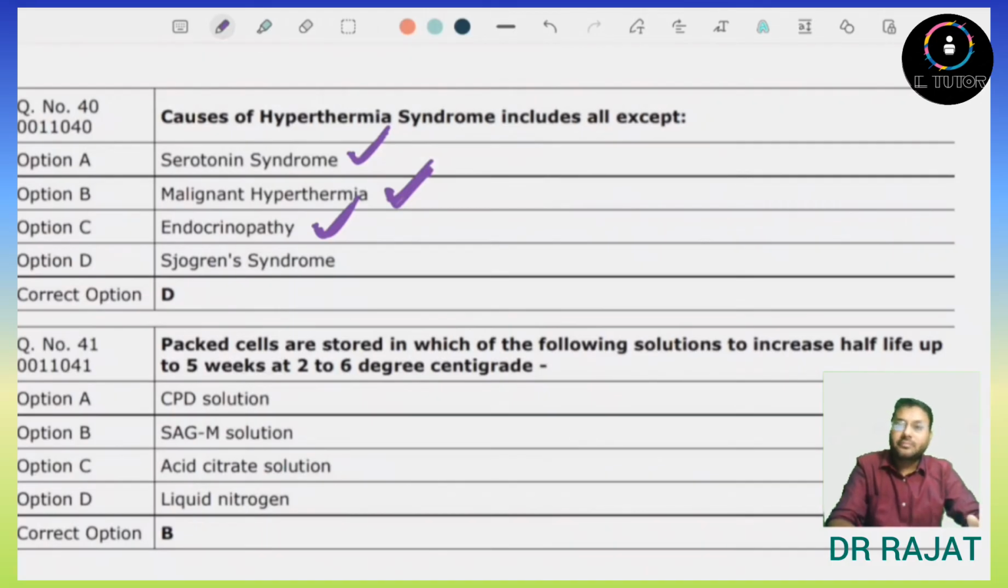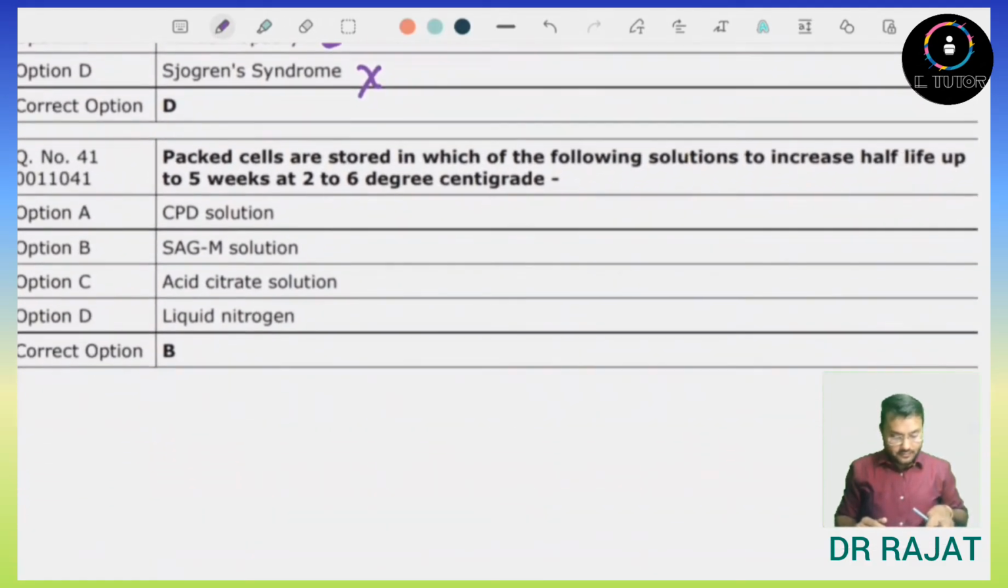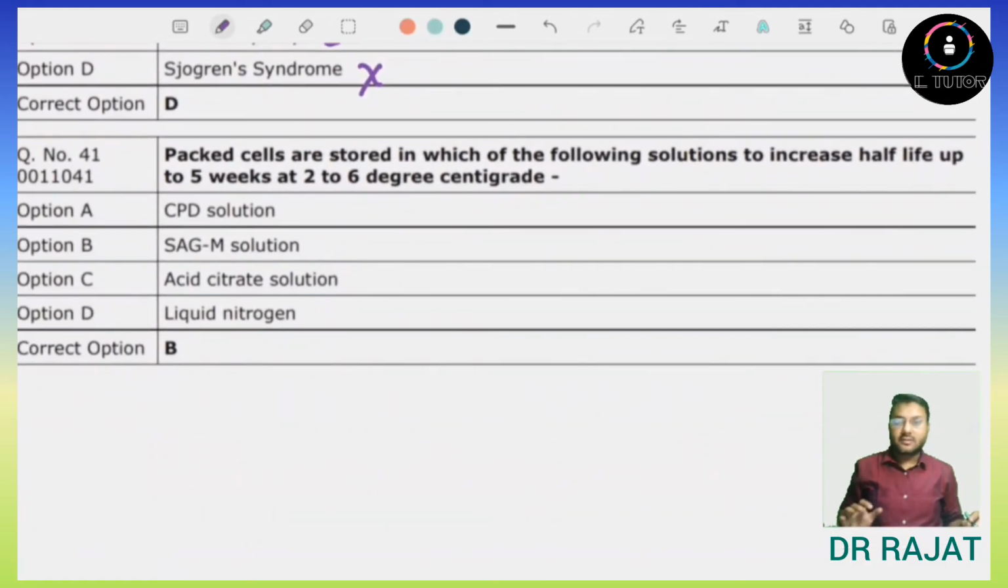then it is true that in a hyperthyroidism, hyperthermia will be there. Option number D, Sjogren's syndrome. No, Sjogren's syndrome is not related to the hyperthermia. Either the body temperature is normal or it can decrease, but it is never increased, or the fever is not present. Sjogren's syndrome is an autoimmune disease.